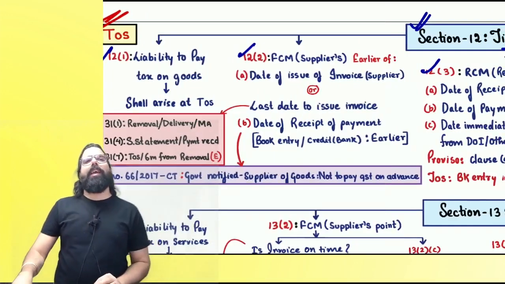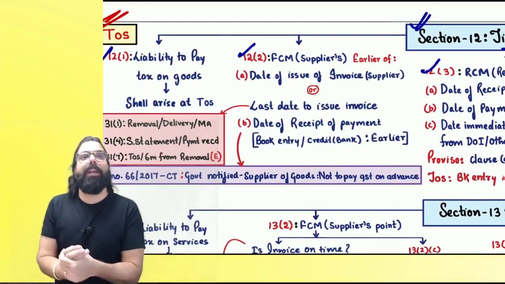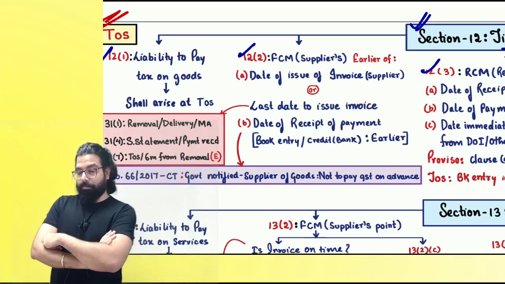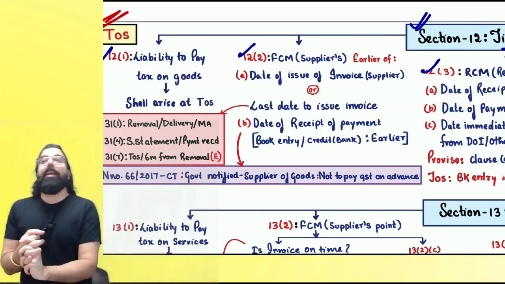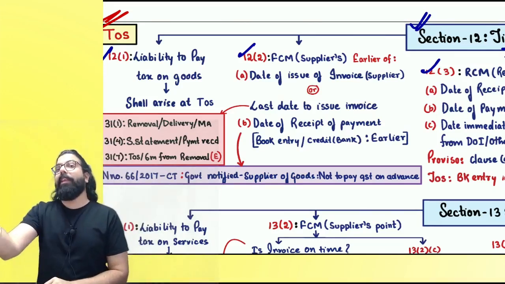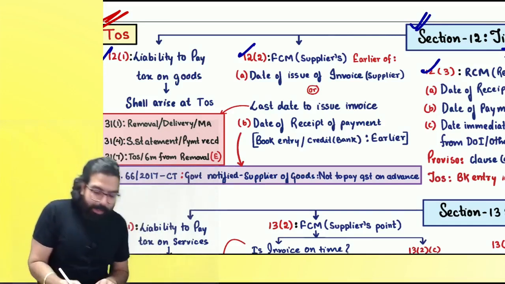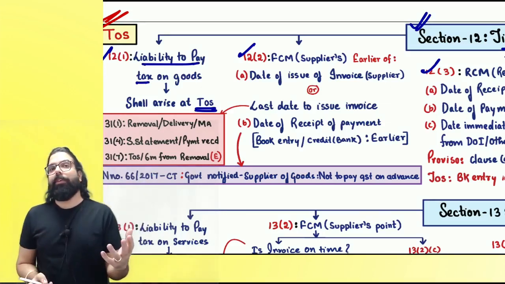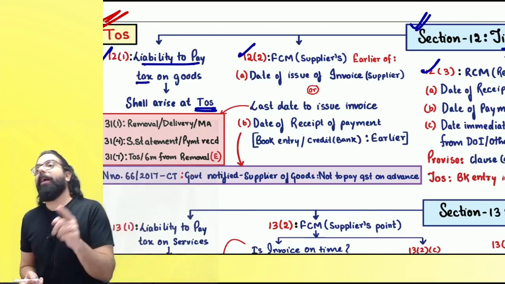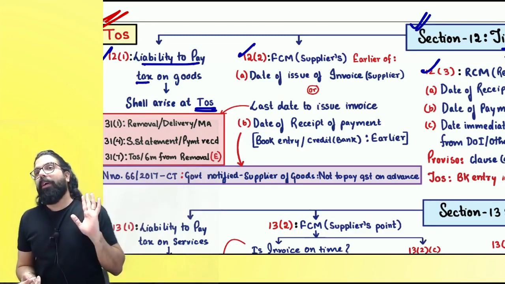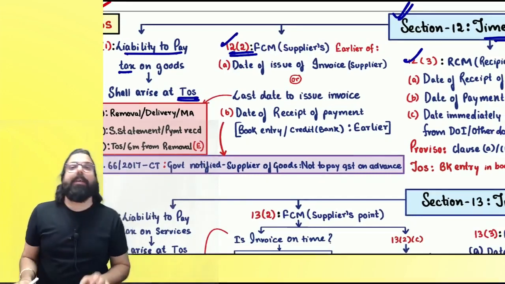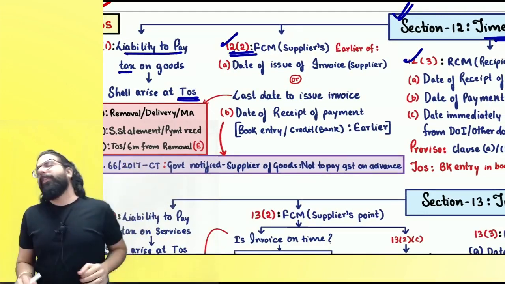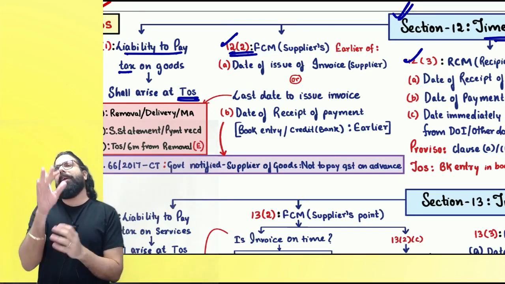Section 12(1) says the liability to pay in case of goods will come at what time, everyone? At the time of supply. It means liability to pay tax will come at the time of supply. Who told this? Section 12(1). It means I'm liable to pay as decided by the time of supply. Section number 12 gives the time of supply in case of goods. Section 12(1), we are done. Liability to pay will come at the time of supply.